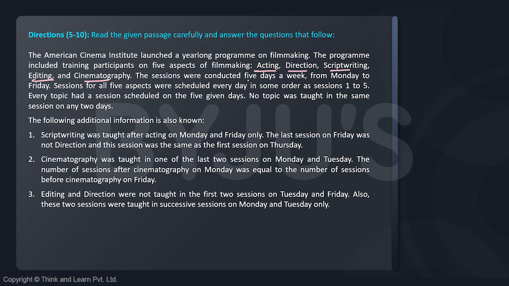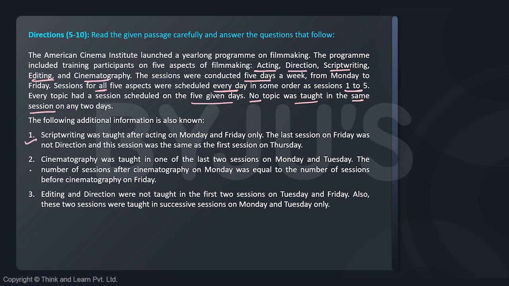The sessions were conducted 5 days a week from Monday to Friday. Sessions for all 5 aspects were scheduled every day in some order as sessions 1 to 5. Every topic had a session scheduled on the 5 given days. No topic was taught in the same session on any 2 days. So acting, direction, script writing, editing, and cinematography should all be scheduled on every single day, and none of them is scheduled in the same session on any 2 days. This is also given to us.